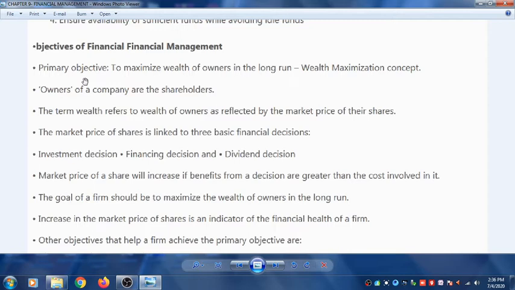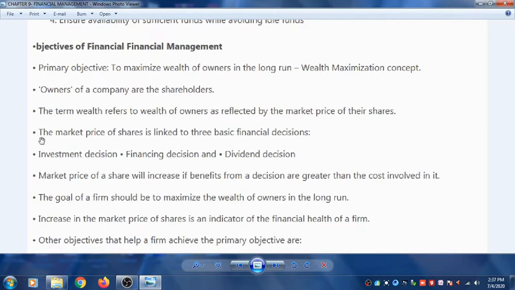Now, owners of the company are basically the shareholders. So we know that shareholders are known as the owners of the company, and maximizing the wealth of the shareholder is basically the primary objective of financial management. The term wealth refers to the wealth of owners as reflected by the market price of their shares. So if the market price of the share increases, it means the owner's wealth is also increasing.